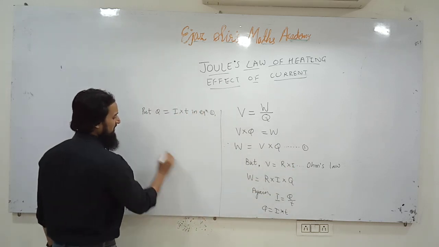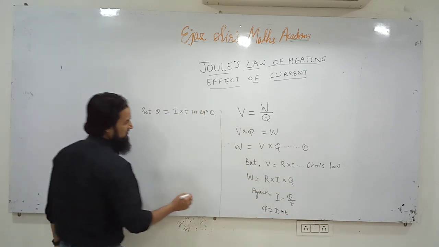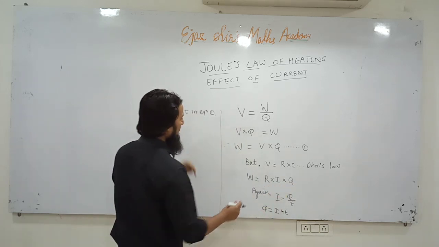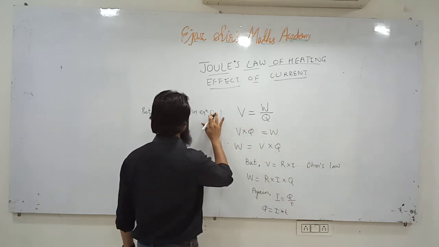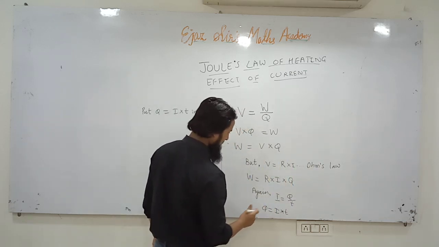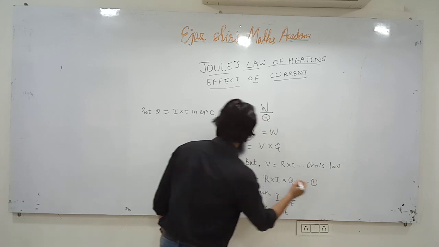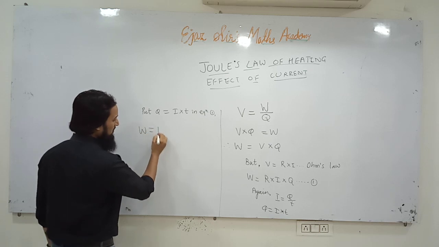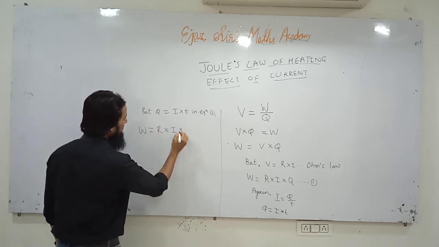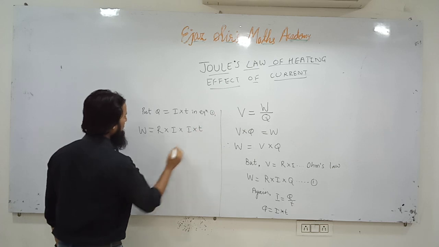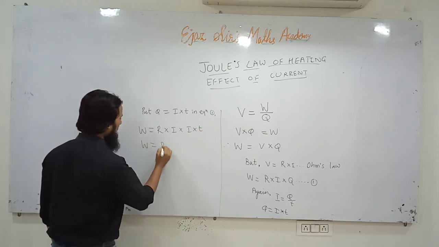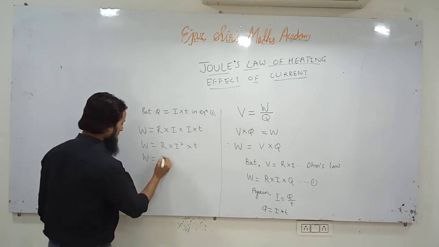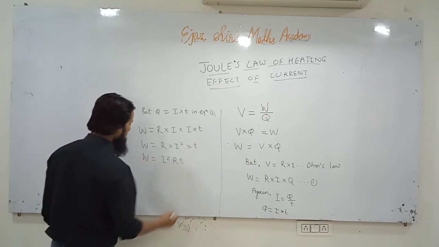Putting Q is equal to I into T, W is equal to R into I into I into T. So this will become R into I square into T. So W can be written as I square RT.